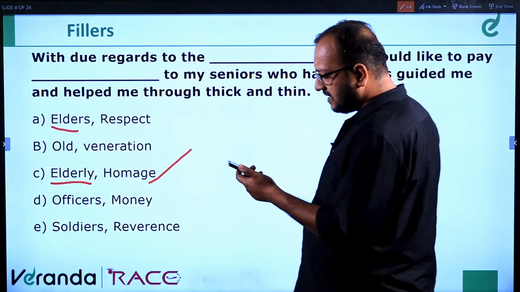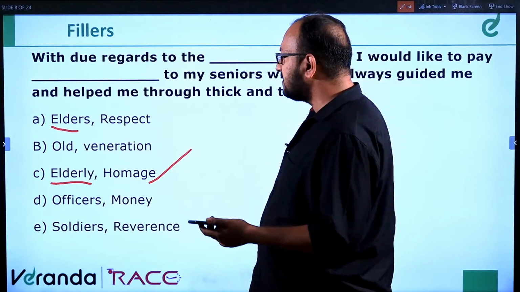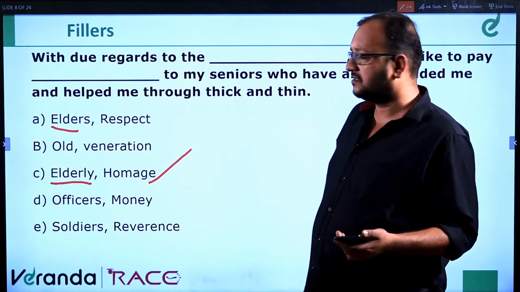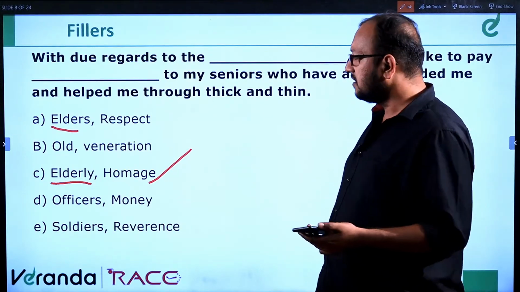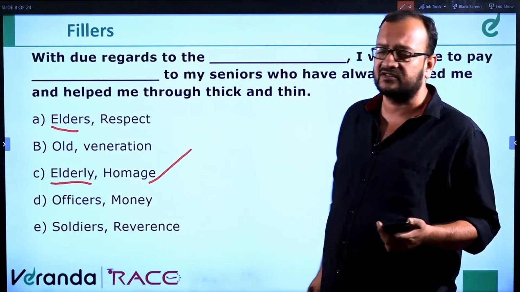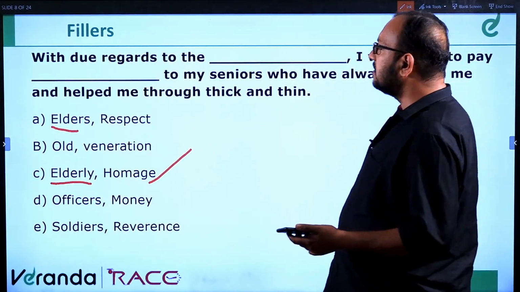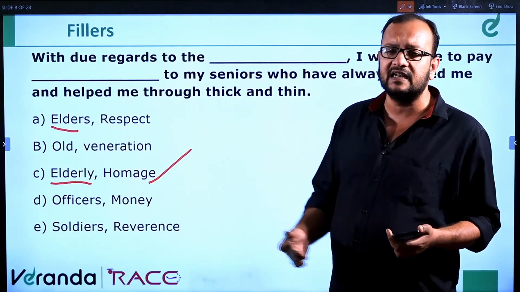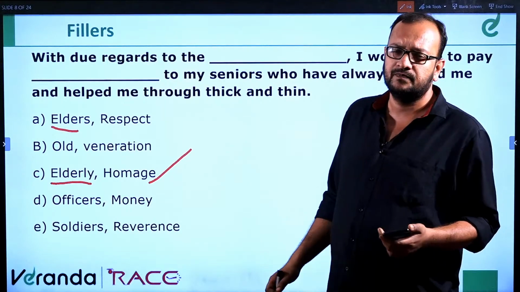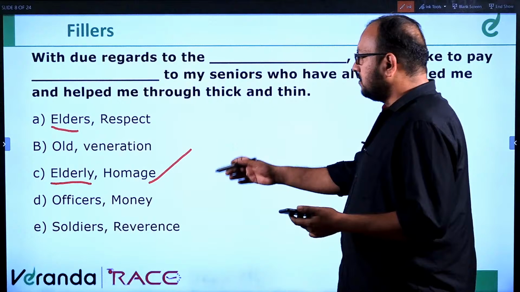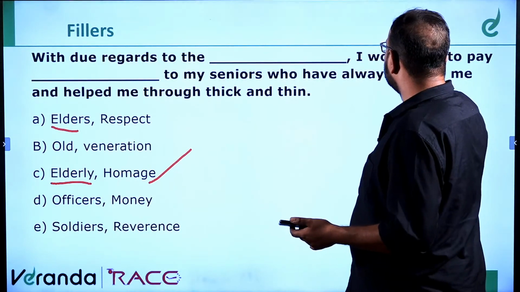PM Stalin says A is the answer. Kishore Silva says C. C is the correct answer. A would be, you don't pay respect, you should show respect. Exhibit respect, but homage is paid. Homage is basically kind of respect only, but it's paid actually. So elderly means the older people of the house, or the older people in general. So this will be the answer.